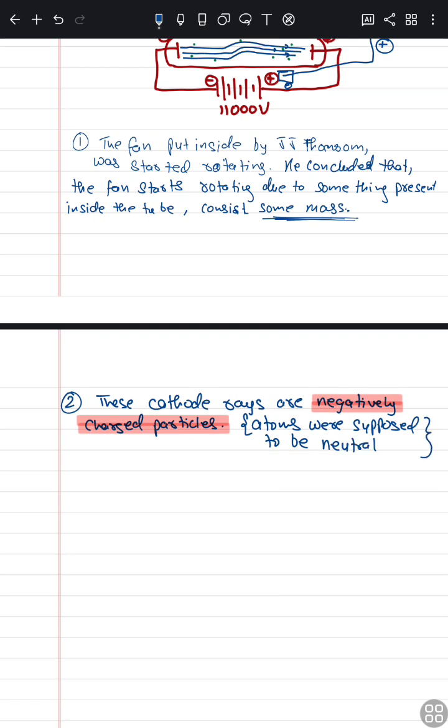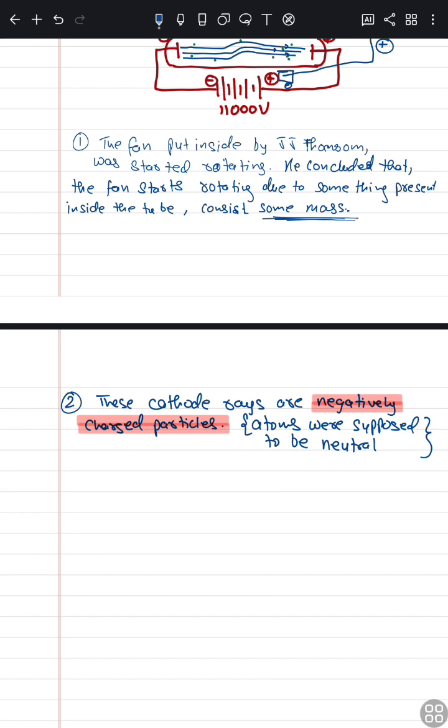How can you say that atoms were supposed to be neutral? Just understand this: if atoms were not neutral, how could we exist? How could this earth, this sun, or even this universe exist? If something is not neutral, how can it exist? And if they are charged particles, it means something else was present there. Before this experiment, it was believed that atoms are present and cannot be further subdivided.